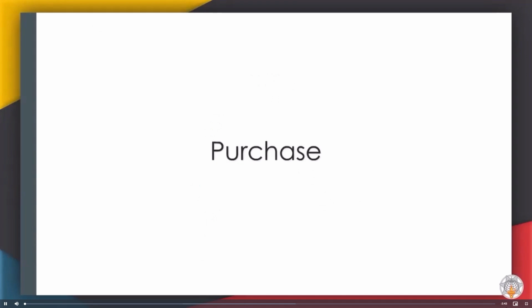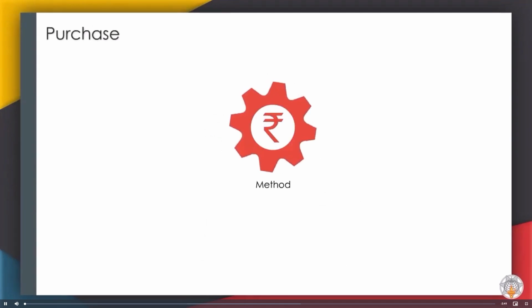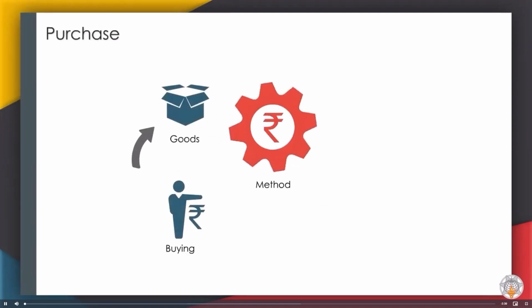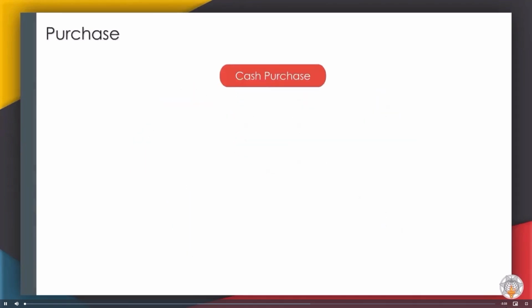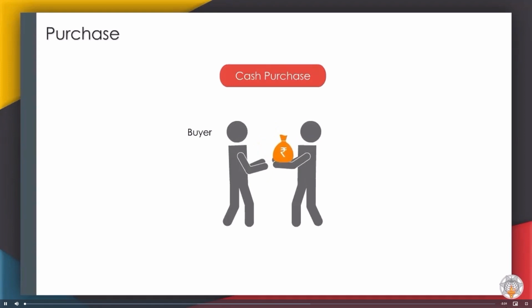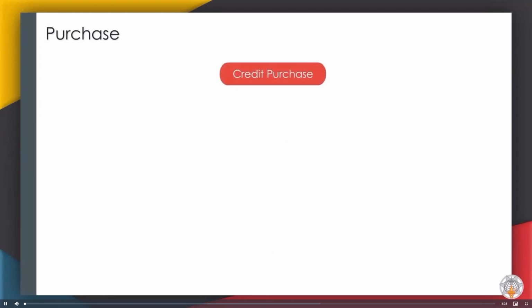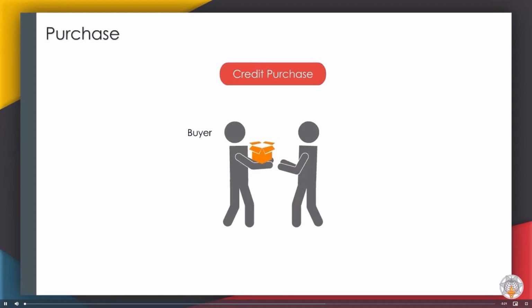Purchase. This is the method of buying goods. Goods are purchased for resale or for production. Cash purchase. When goods are purchased and the amount is immediately paid to the supplier, it is called a cash purchase. Credit purchase. When goods are purchased and the amount will be paid in future to the supplier, it is called a credit purchase.